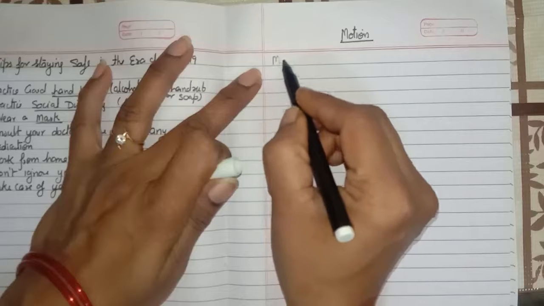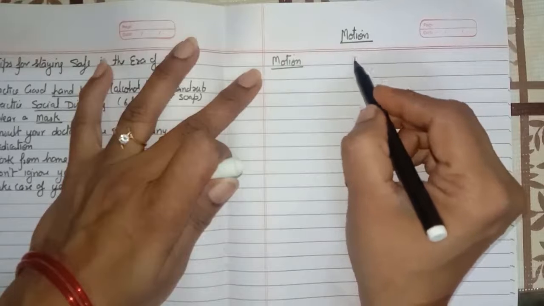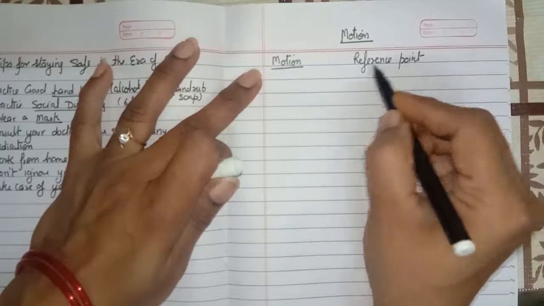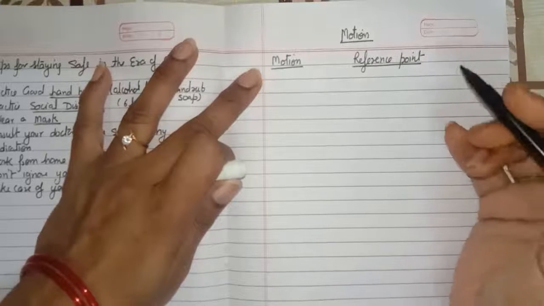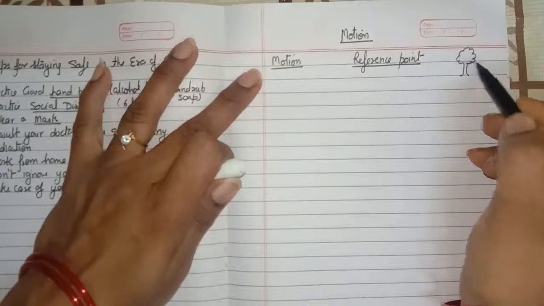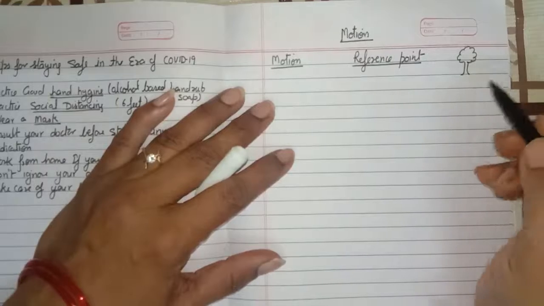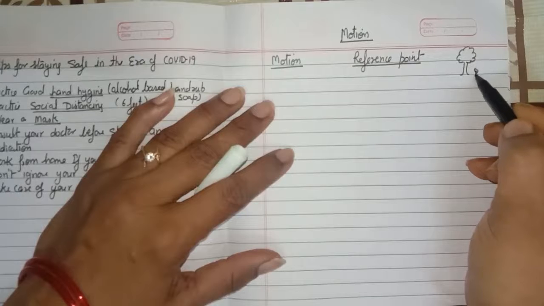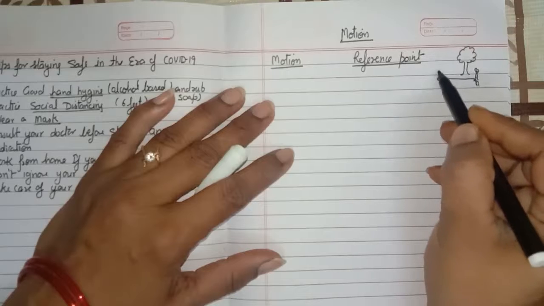What is motion? For this term, you should first know the reference point. A reference point can be an object or a point. Suppose this is an object, a tree. The reference point can be stationary, or it can also be a moving object. Suppose you start from here and after some time you are at this point.